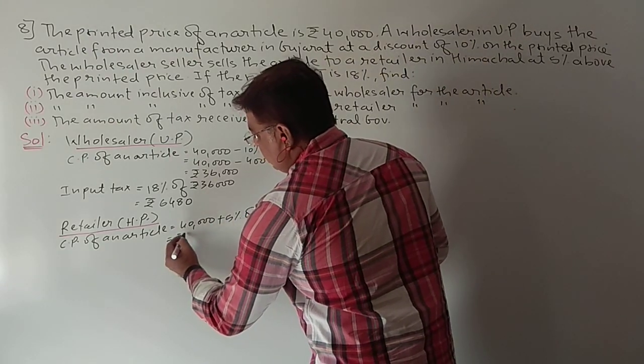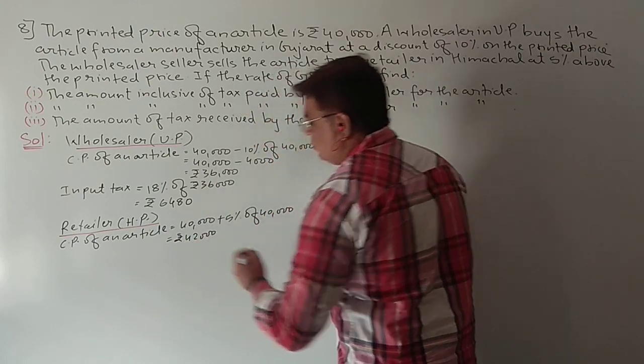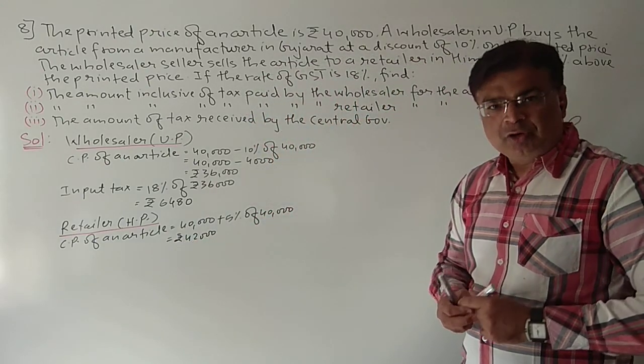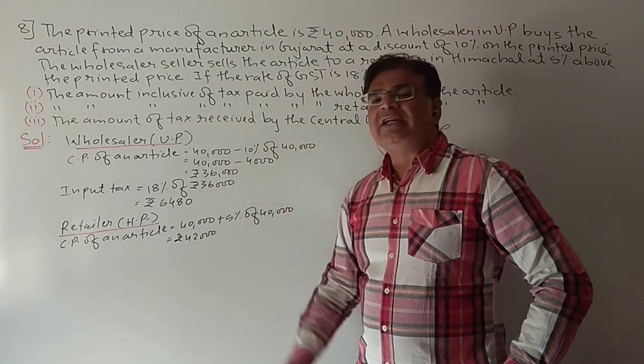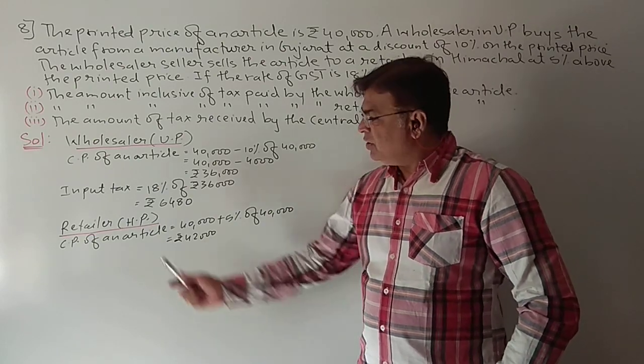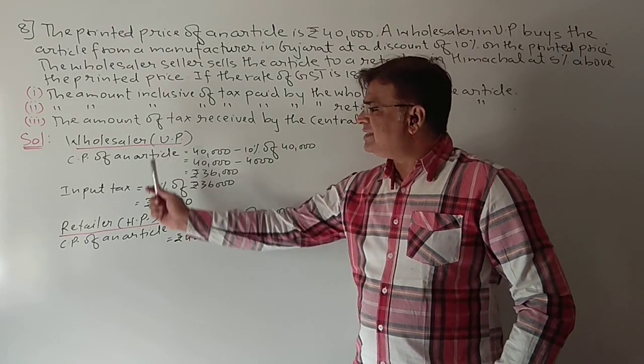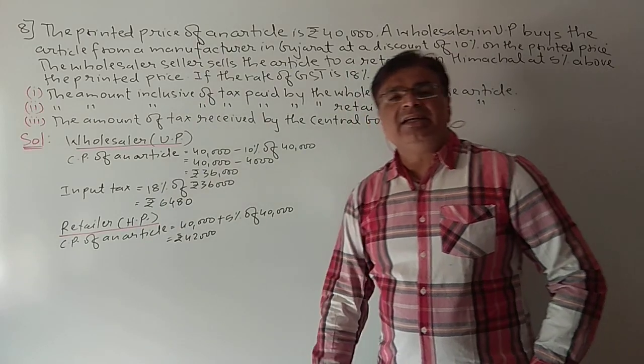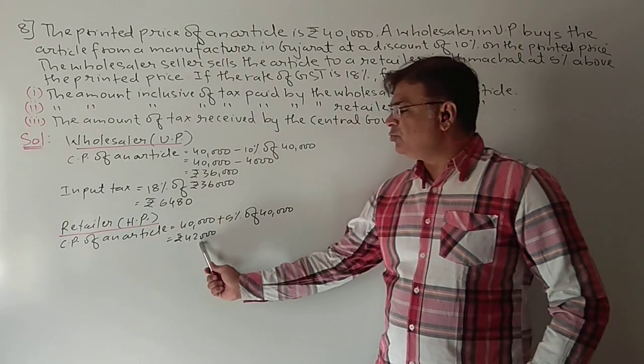So it will be rupees 42,000. The wholesaler in UP is selling the article to a retailer in Himachal Pradesh at 42,000.